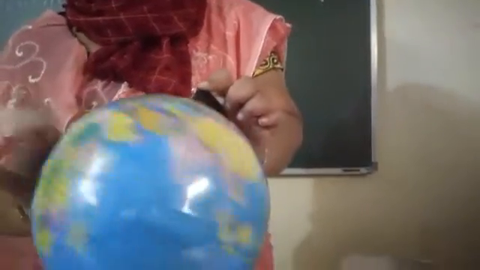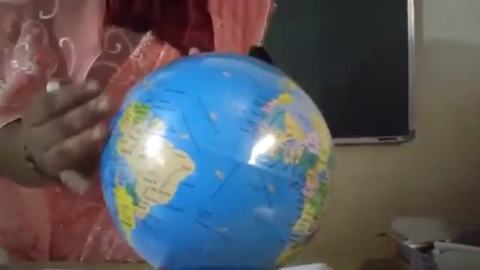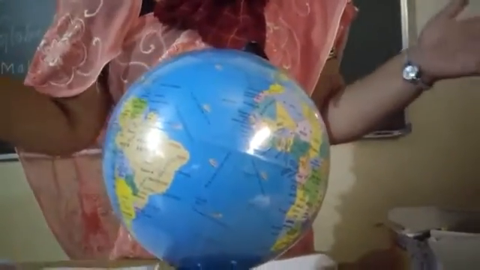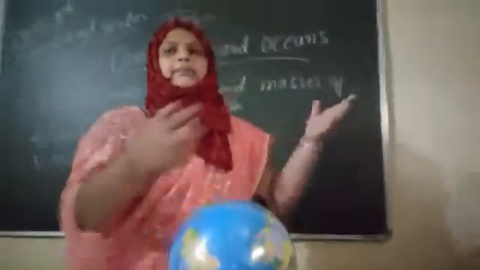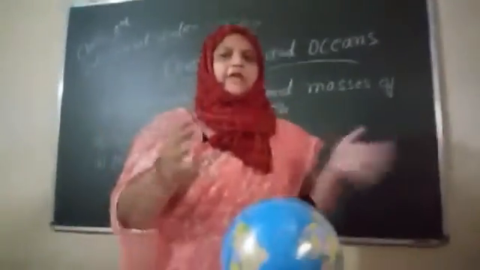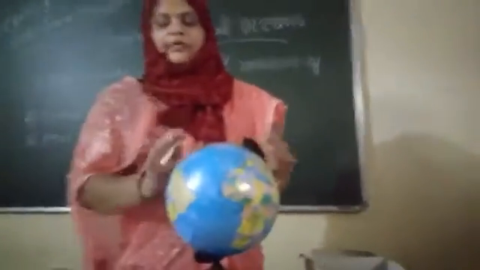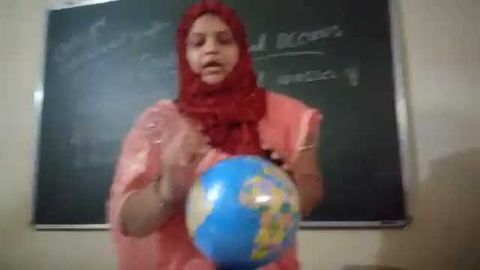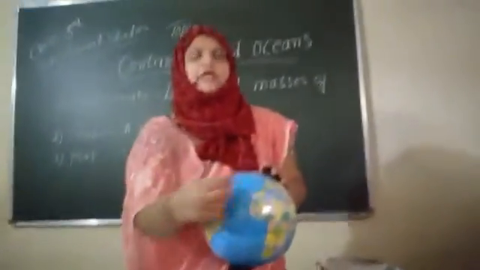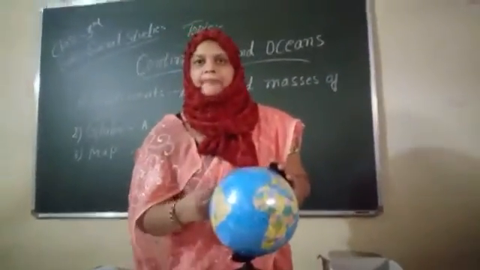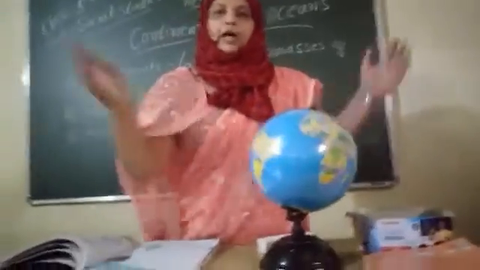But we can't see the parts of the earth properly here. If we want to see properly, we need a big globe. But we can't carry a big globe anywhere. If we take a small globe, we can't see properly where this place is, where our India is, and where Asia is. If we take a big globe, it will